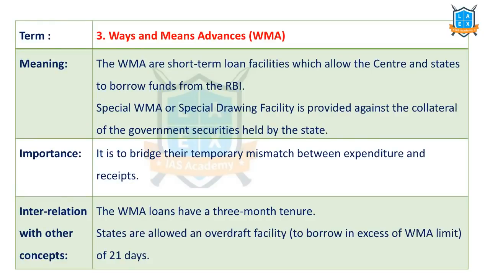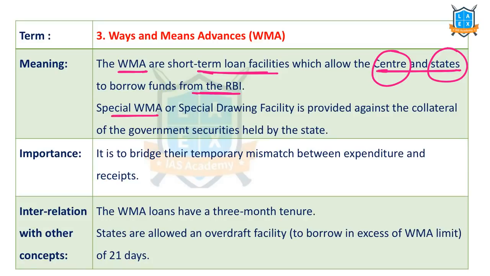The next important term is ways, means and advances. Recently, RBI has increased the limit of ways, means and advances for the states and the center to borrow money for the short term. By the way, what is this word? Ways, means and advances are short term loan facilities which allow center and states, important, generally we think it's only center, but no, center and states to borrow funds from the RBI.